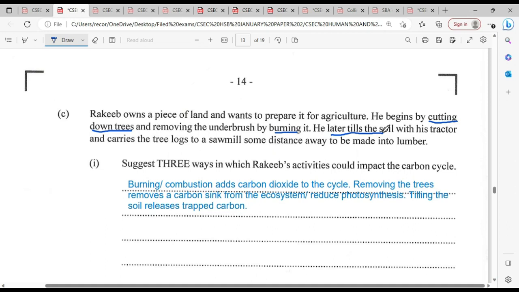So suggest three ways in which the activity could impact the carbon cycle. By burning or slash combustion, that is going to add carbon dioxide to the cycle. By removing the trees, the carbon sink, from the ecosystem, that is going to reduce the rate of photosynthesis. Thus, it will reduce the amount of carbon dioxide that is taken out of the air and stored. Now, tilling the soil will release trapped carbon, and that in itself is going to be adding to the amount of atmospheric carbon dioxide, thus increasing our carbon emission.